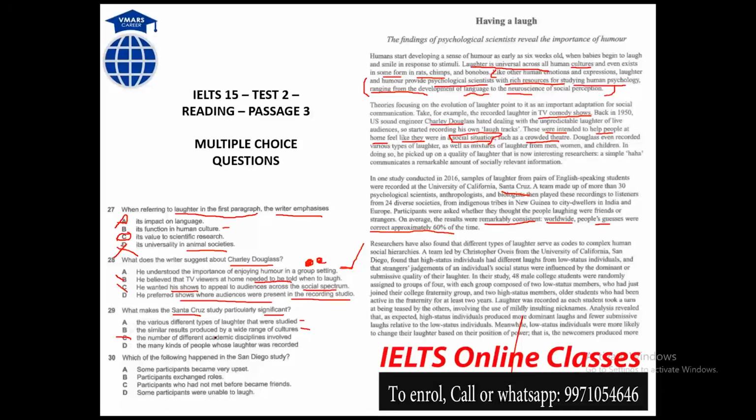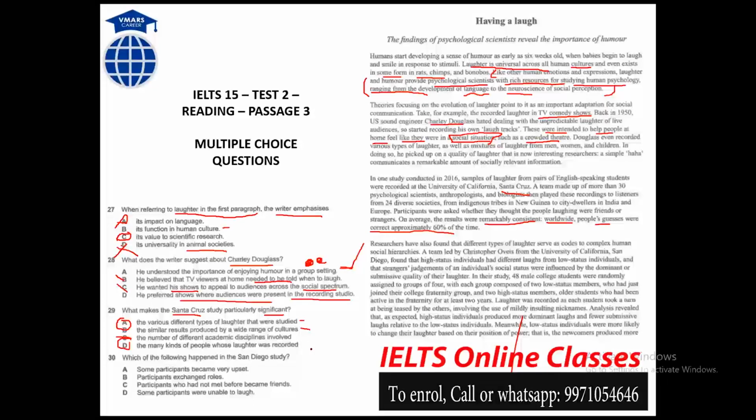Okay. The many kinds of people whose laugh was recorded. Can you see options A and D? It looks similar. Just read it. The various types of laughter that was studied. Yes, they actually had studied the various types of laughter from the people from 24 diverse societies, and the many kinds of people whose laughter was recorded, obviously the people from city dwellers. A and D are actually matching each other, so you just leave them. They could not be the best option.